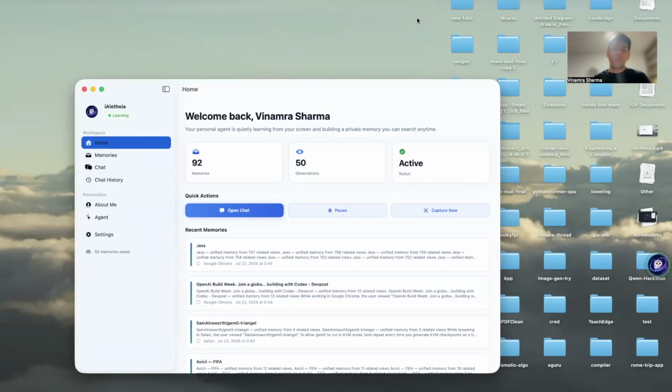Hey everyone, I'm proud to present you iAletheia. Aletheia is one of the Greek words that loosely translate to truth or understanding. And that is what this project is all about.